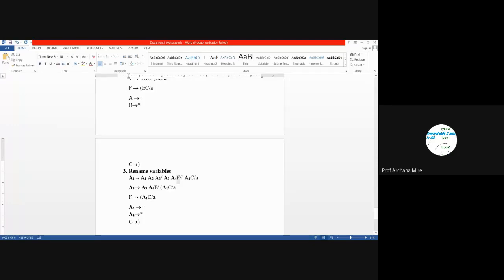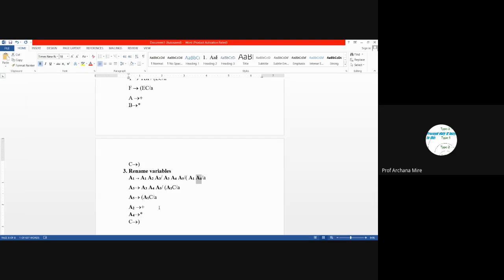Then once again, this is F, so we will be calling it as A5. All F are replaced with A5. Here also it is A5. Then the next variable is C. So let's call it A6. I think F we have already replaced.